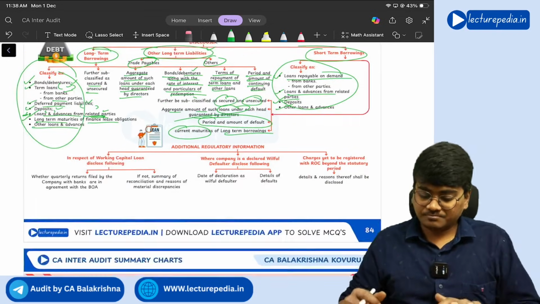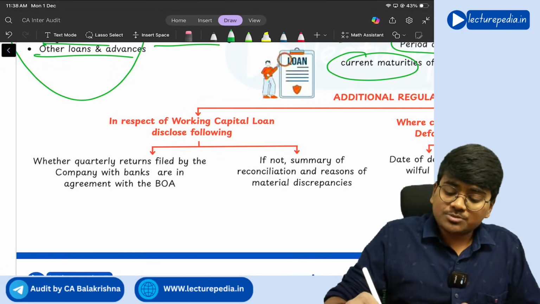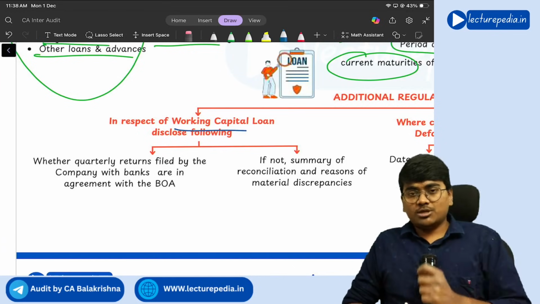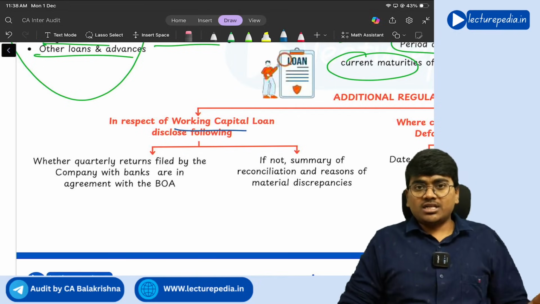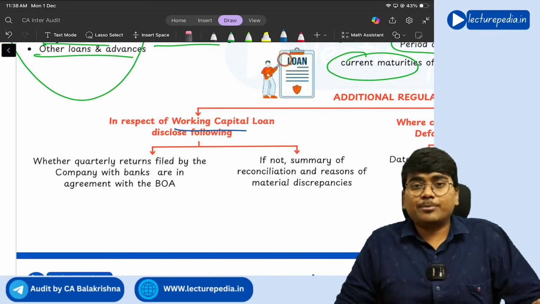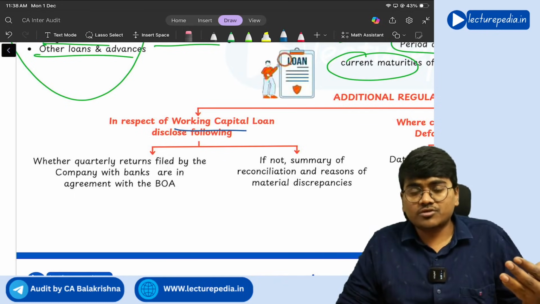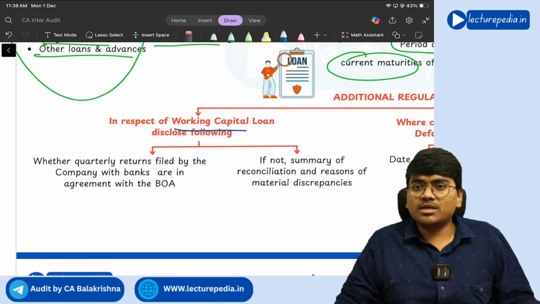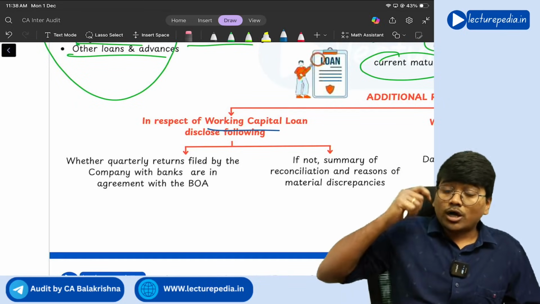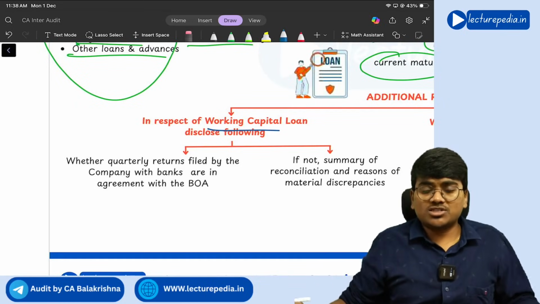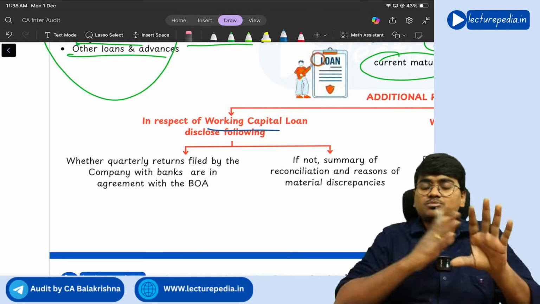Getting it? Yes. Next, additional regulatory information that has to be given. So with respect to the working capital loan, now what is meant by working capital loan, we have already clearly discussed this while revising bank audit chapter, right? I have told you why working capital loan will be given, on which security working capital loan will be given, right? On the basis of security of inventory and debtors, a working capital loan will be given. So with respect to this working capital loan, the thing that you need to check is, I told you quarterly returns will be submitted by the borrowers to the bank. So whether the amount of inventory, amount of debtors that is shown in the quarterly returns is matching with the books of accounts or not.